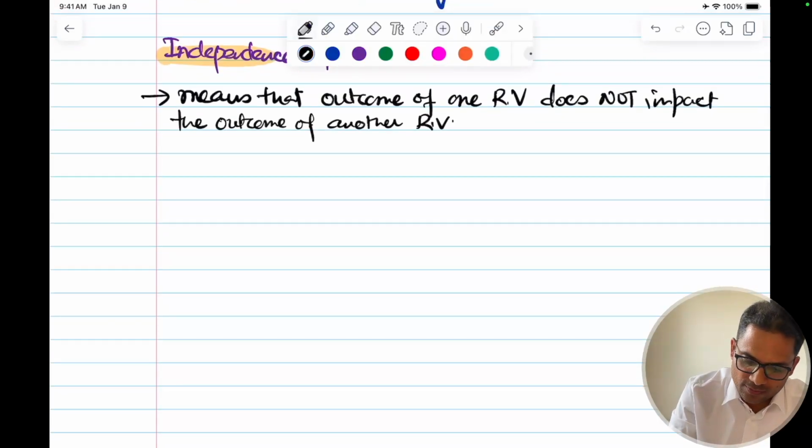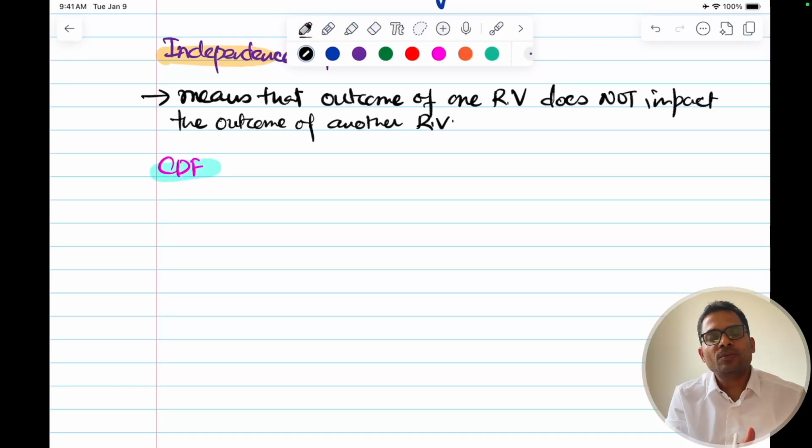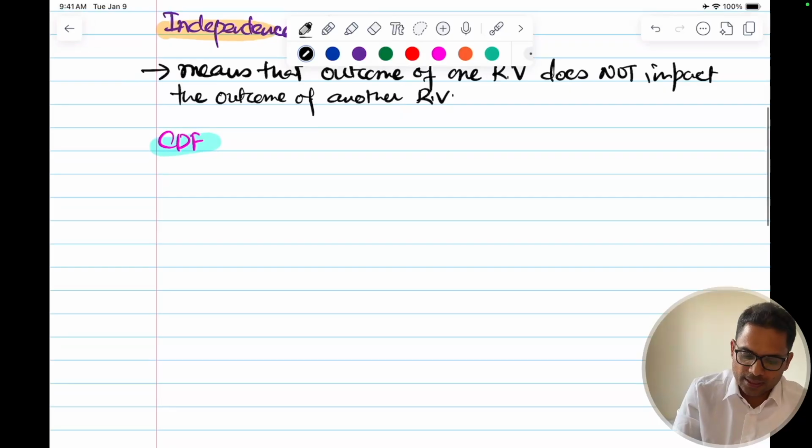First of all, let me write for the CDF case. So for CDF, it's simple. We know from the past that in the case of events, the formula will be along similar lines. So let me write it down in case of this.